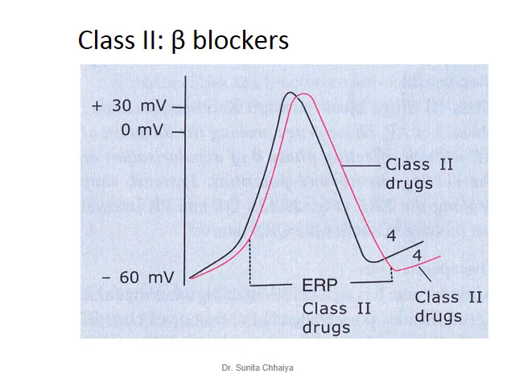Class 2, they are known as beta blockers. They act by blocking beta 1 receptor, thereby decreasing sympathetic activity on the heart. These drugs are useful in treatment of supraventricular tachycardia. They decrease the slope of phase 4, which is responsible for automaticity, and they also reduce the conduction rate in the AV node. There are various beta blockers, but those used for treatment of arrhythmia are esmolol, sotalol and metoprolol.